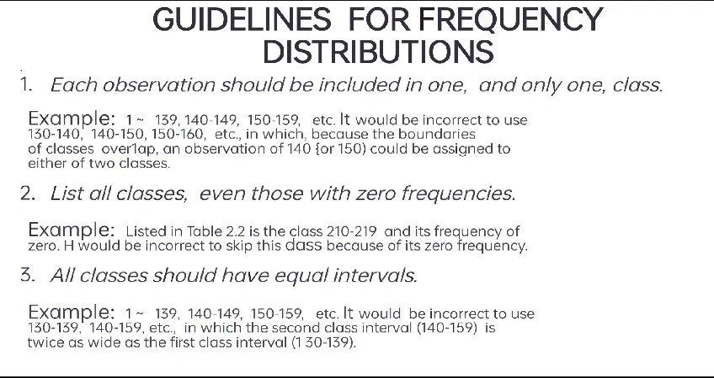All classes should have equal intervals. Example: 130 to 139, 140 to 149 and 150 to 159, etc. It would be incorrect to use 130 to 139, 140 to 159, etc., in which the second class interval, 140 to 159, is twice as wide as the first class interval, 130 to 139.